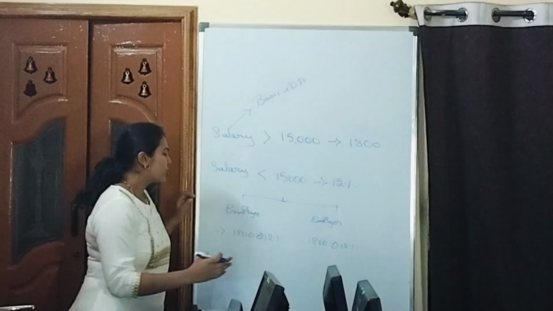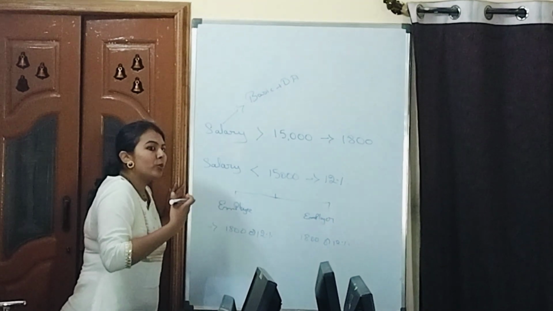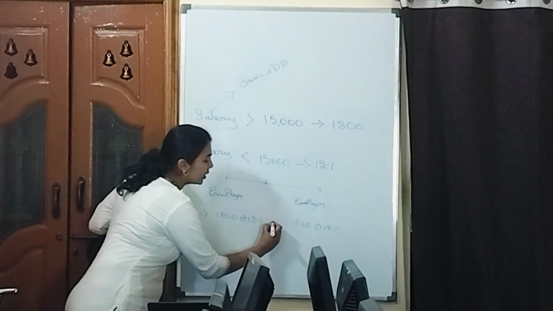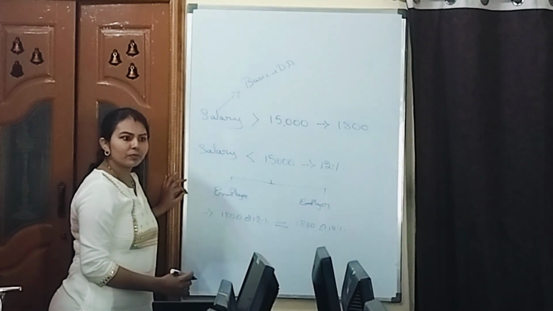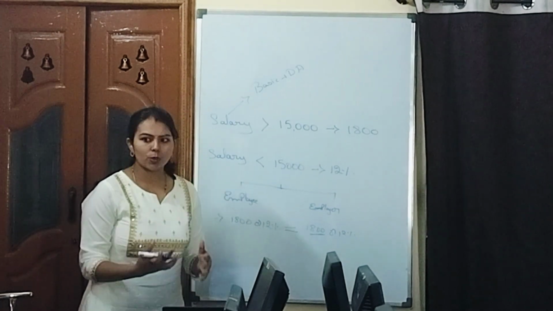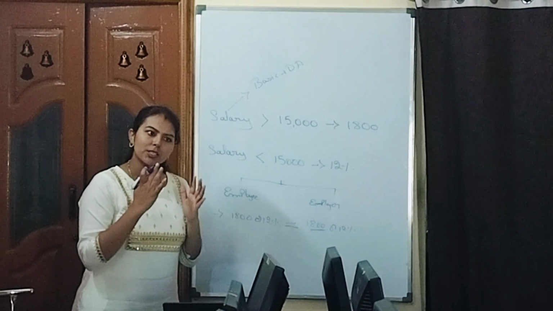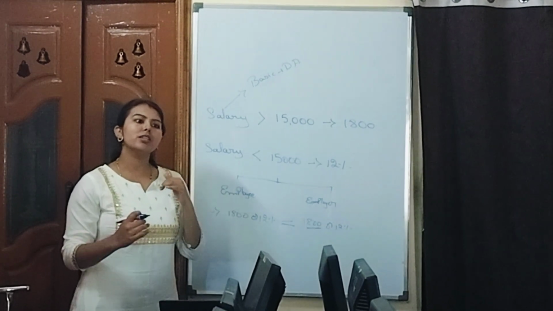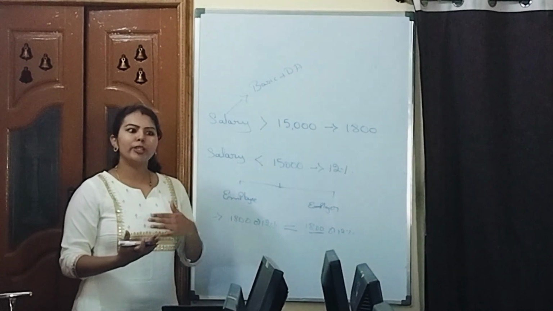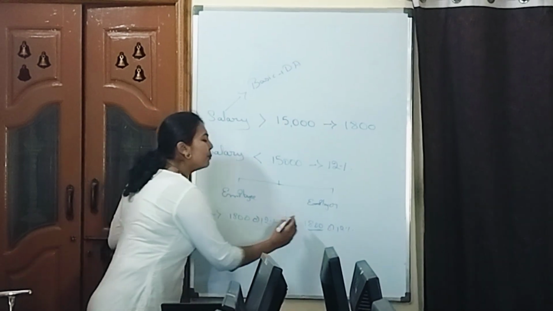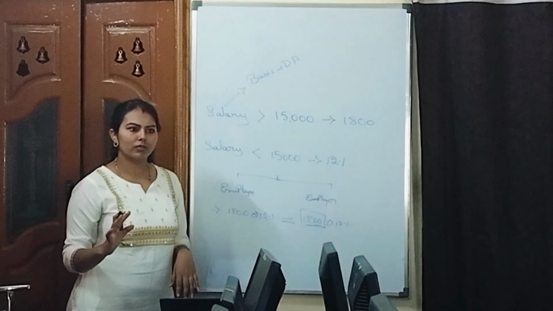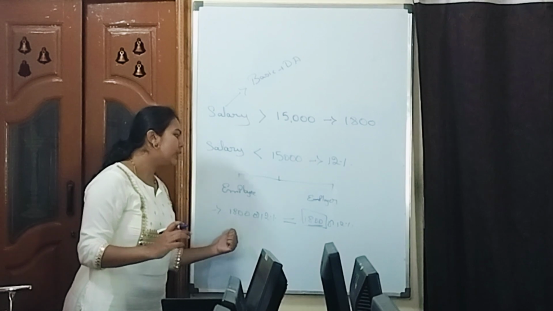Yes, correct? So it is my interest that I want to contribute more to PF. So I can't put a burden on the employer also, because here it is equal contribution. Okay. So this limit is fixed at 1,800. That's why the government has made one more provision in the PF Act. If an employee is willing to contribute more, he or she can contribute. Yes, they can top up the scheme, but the employer contribution will be fixed at 1,800. Okay, so this is the concept.